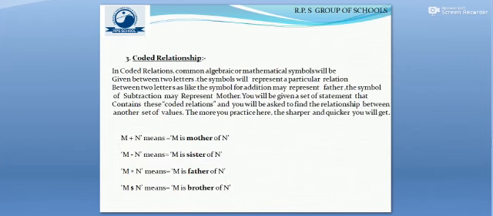So dear children, now move on to the third relation, that is called coded relationship. Here, let us understand it with a very simple paragraph. In coded relations, common algebraic or mathematical symbols will be given between two letters. The symbol will represent a particular relation between two letters, like the symbol for addition may represent father, the symbol of subtraction may represent mother.